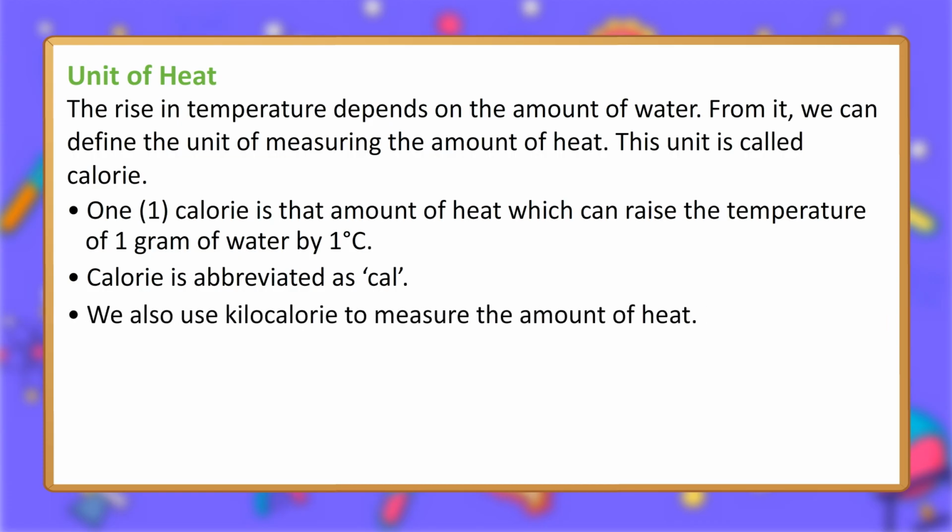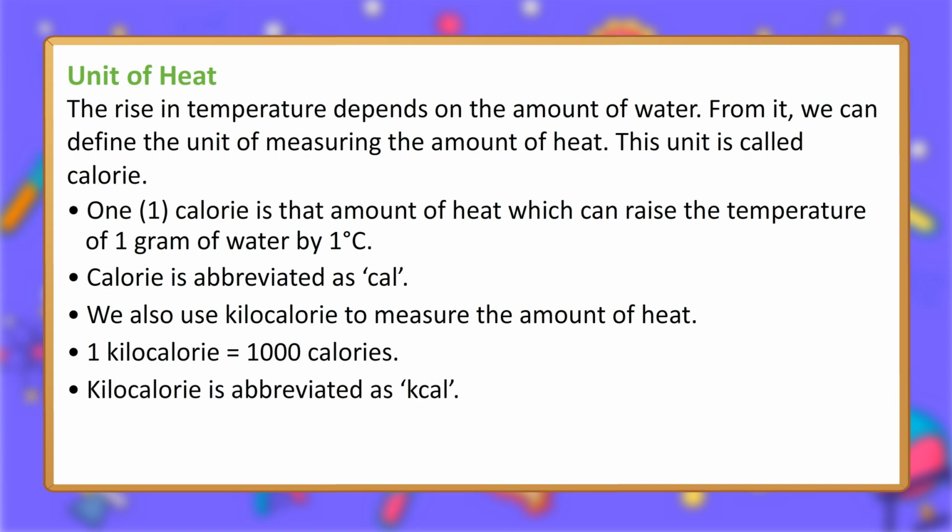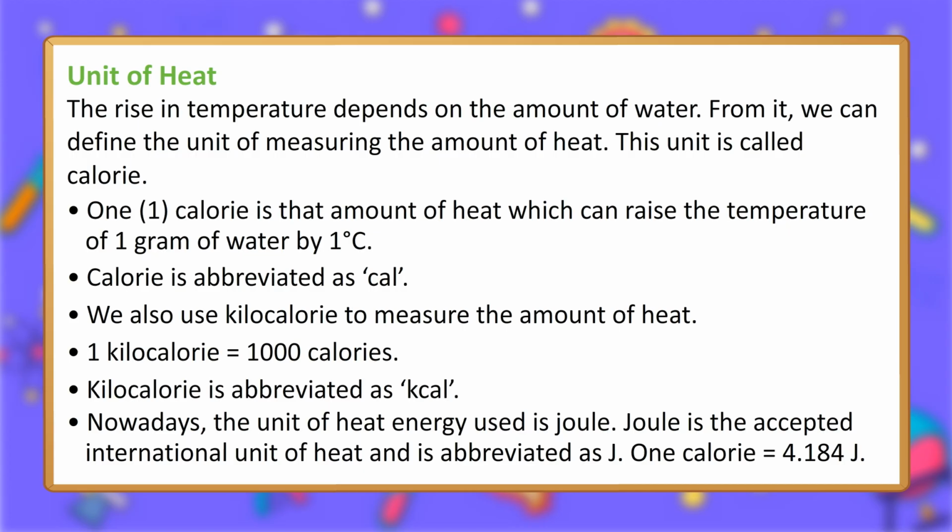We also use kilocalorie to measure the amount of heat. 1 kilocalorie equals 1000 calories. Kilocalorie is abbreviated as kcal. Nowadays, the unit of heat energy used is joule. Joule is the accepted international unit of heat and is abbreviated as J. 1 calorie equals 4.184 J.